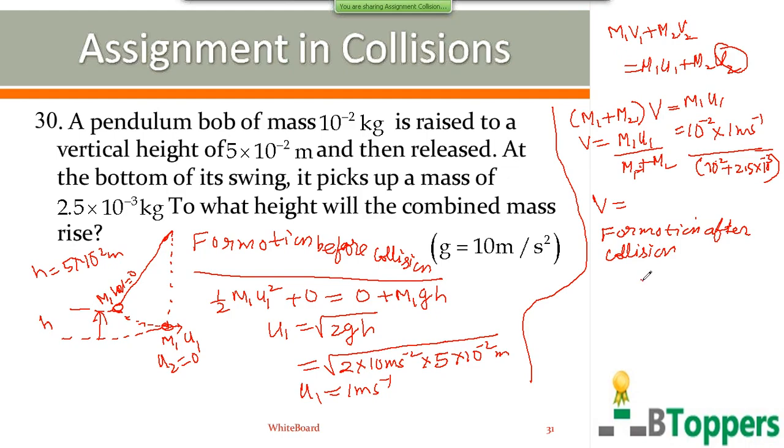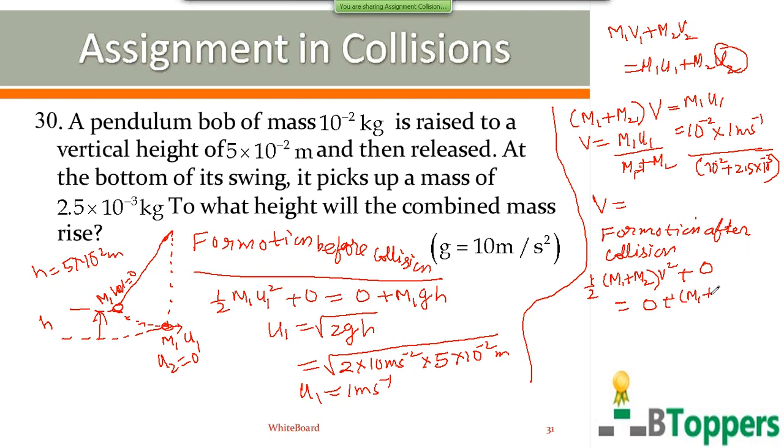But you can apply conservation of energy for motion of the combined mass after collision. That means total mechanical energy of the combined mass just after collision at the lowest position can be equated to total mechanical energy of the combined mass after collision at the highest position, similar to the case of a ballistic pendulum. So total mechanical energy just after collision at the lowest position is equal to kinetic energy plus potential energy, which can be taken as 0 at the lowest position. At the highest position, the total mechanical energy is kinetic energy plus potential energy, and the kinetic energy of the combined mass becomes 0.